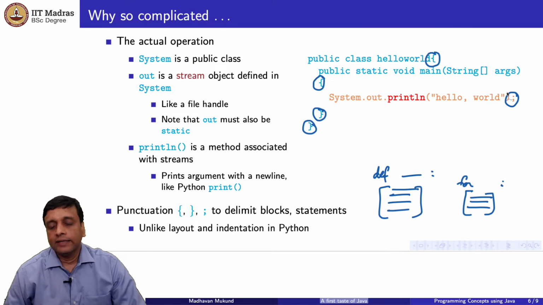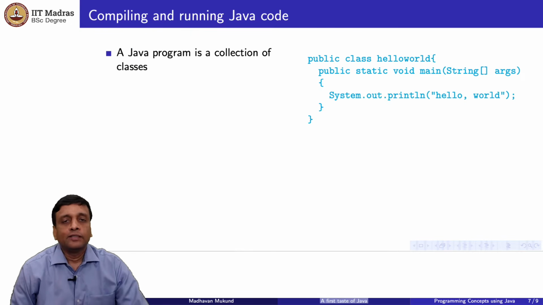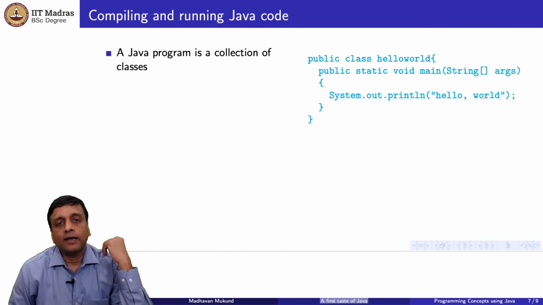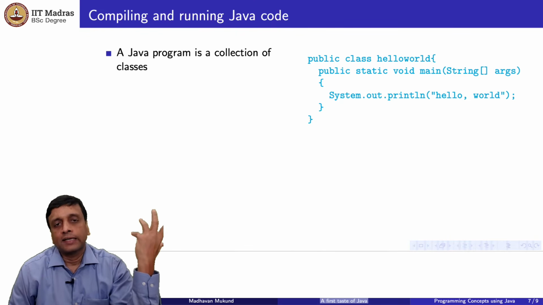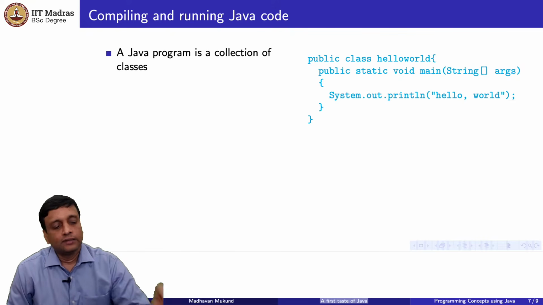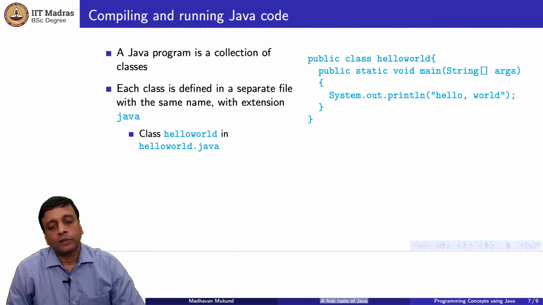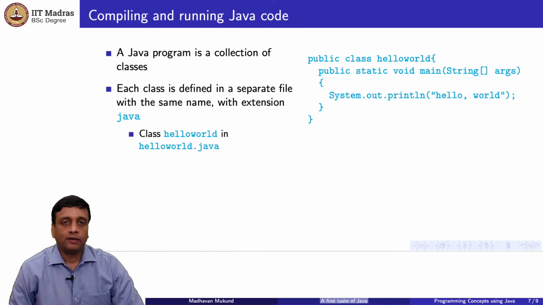So that deconstructs this program. So we have this program, what do we do with it? Okay? So in general, as we said, everything in Java has to be written inside a class. So therefore, a Java program is a collection of classes. Right? So how does Java keep track of this? Well, what Java says is that each class must be in a separate file, and the name of the file must match the name of the class.